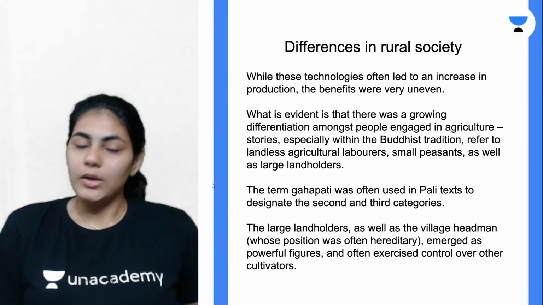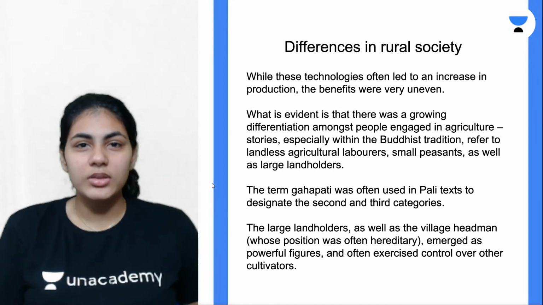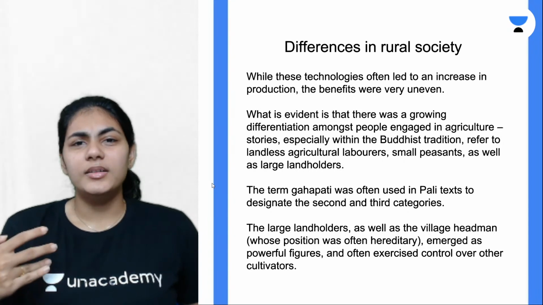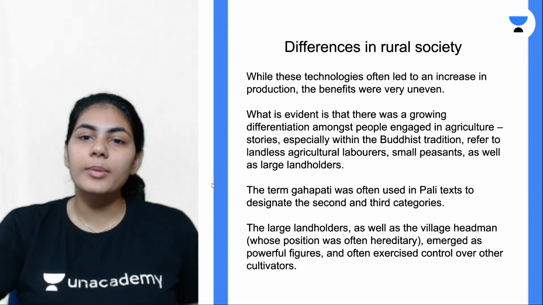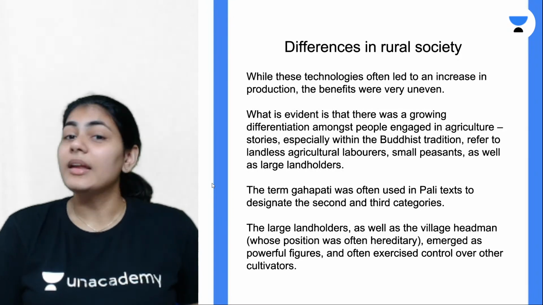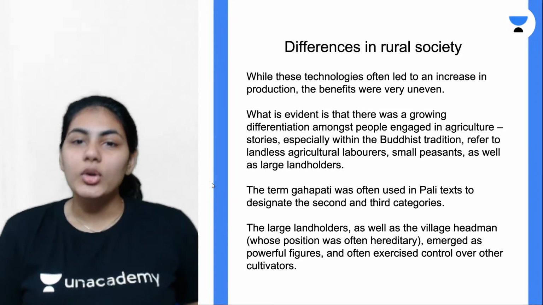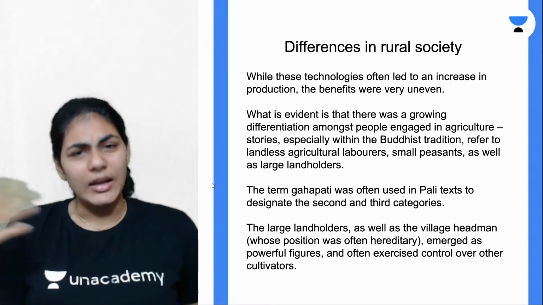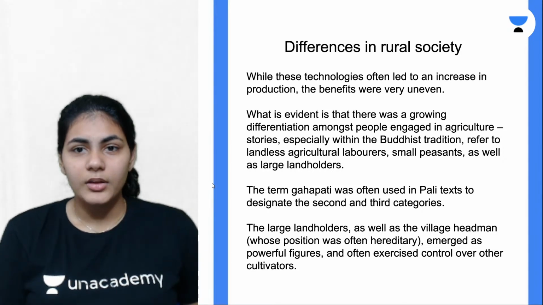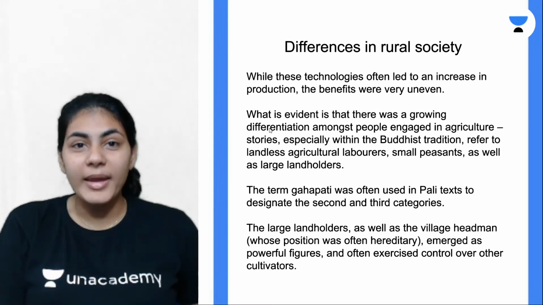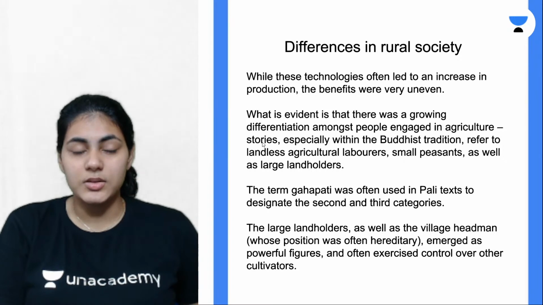One thing they did is a good thing, which is an increase in production, right? But that doesn't mean everybody benefited properly from these technologies. In fact, that's not the case. Only some sections of the population benefited from these technologies, other people did not, right? Based on that, there was a differentiation in the society.